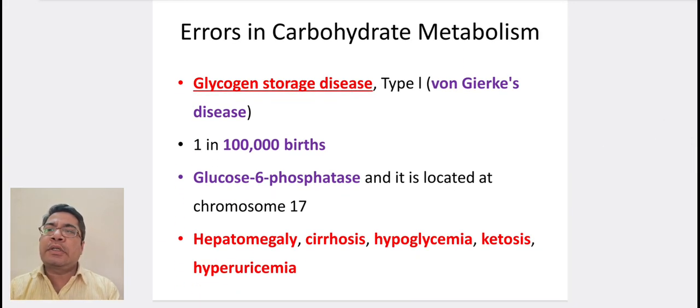Coming to other errors in carbohydrate metabolism. Glycogen storage disease type 1, also known as von Gierke's disease, occurs in 1 in 1 lakh births. It occurs due to deficiency of glucose 6-phosphatase and the gene is located on chromosome 17. Hepatomegaly, cirrhosis, hypoglycemia, ketosis, and hyperuricemia are seen.